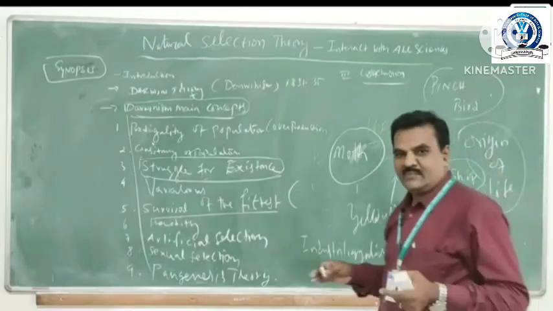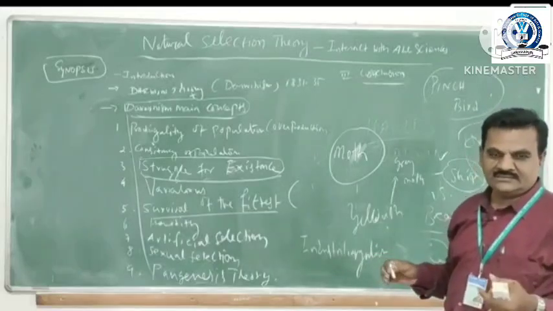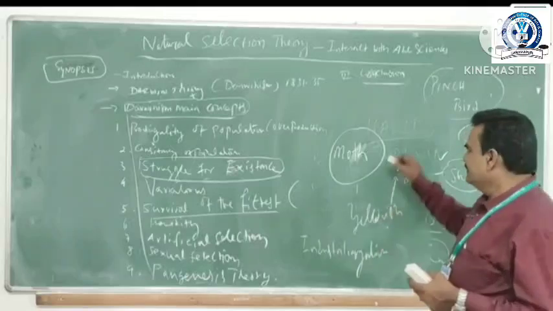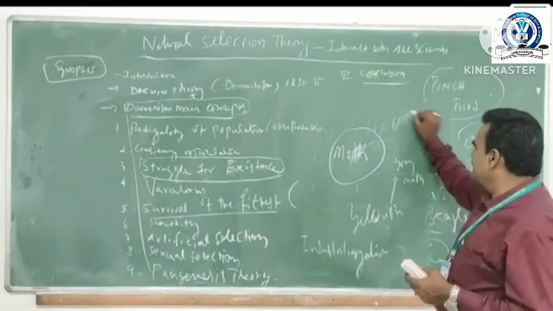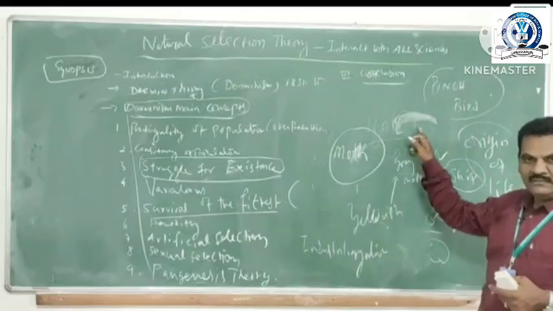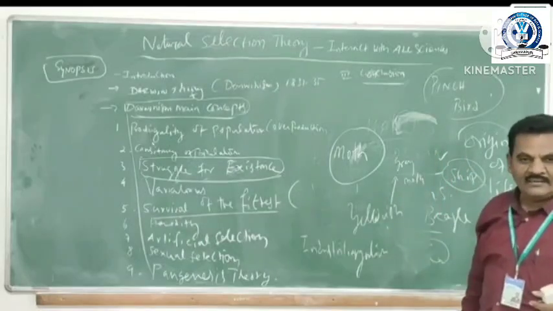because it escaped from its enemies, predators like birds and other animals, which could not find it, because the industry produces various fumes, which are blackish in color. It is spreading onto the trees.